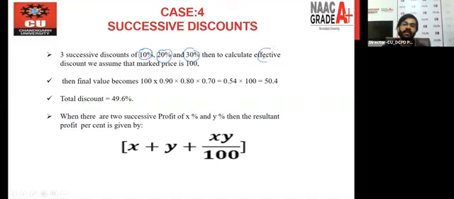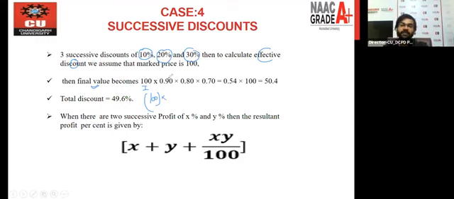Listen very carefully. Effective discount, right? Effective discount. What does it mean? What is the meaning of effective discount? Let's say initially we have 100, right? Like I have given one example here. Let's say this is the initial value. If we have 100 as the initial value and you are giving a discount of 10%, obviously the remaining value is 90% of the 100, right?